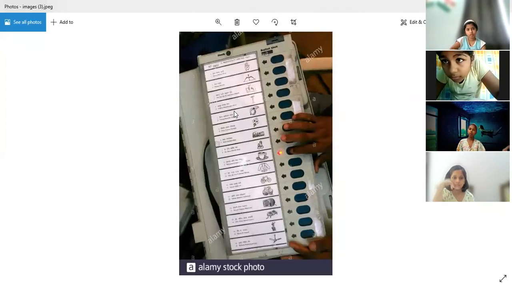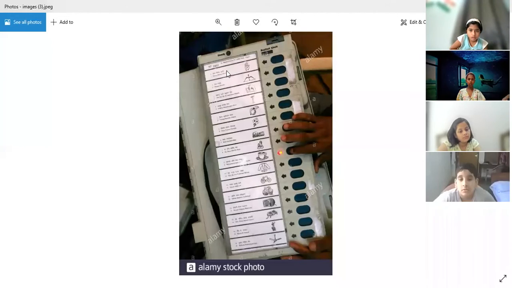Here you can see the symbols. The candidate name is written on that machine, and here you can see the buttons. So whomever the voters want to give the vote to, they have to press that button. This is the electronic voting machine. Okay, clear?